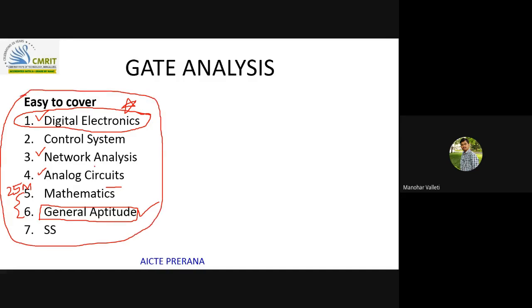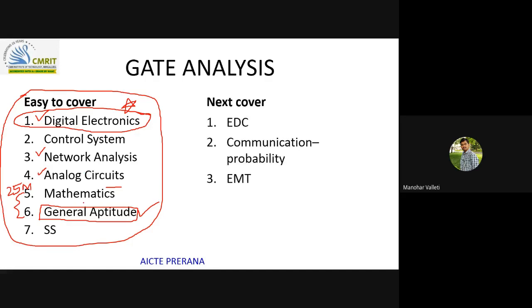And you can observe clearly, these are more problem oriented subjects. So next to cover, T and AMT. As I told you, communication to cover. If you have probability concepts, then you can easily score in information theory and random variables.